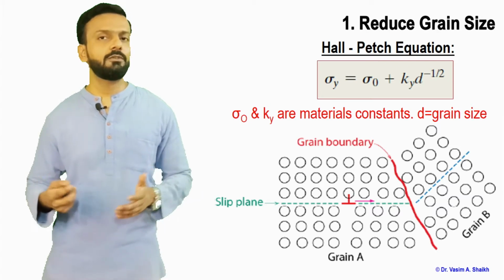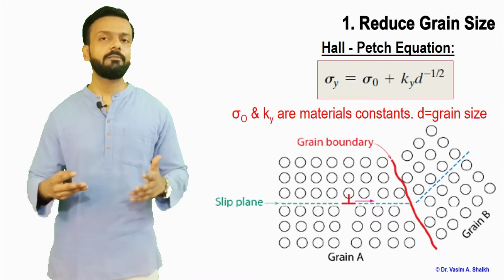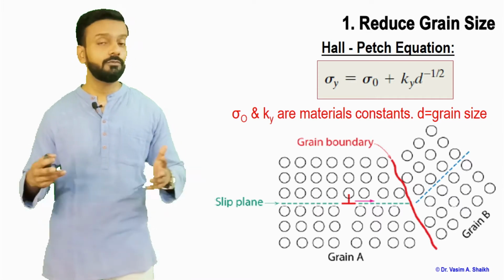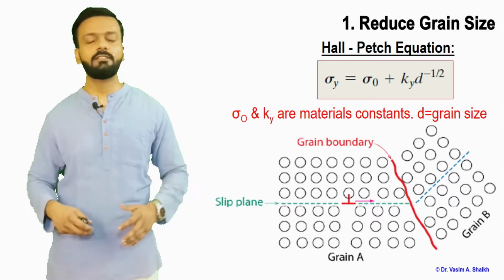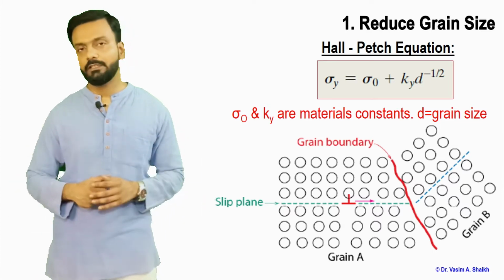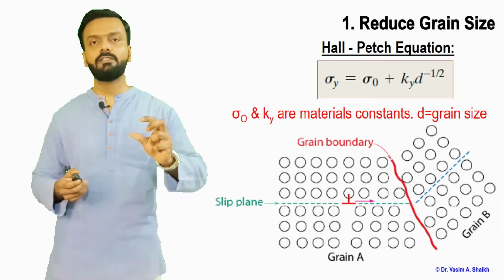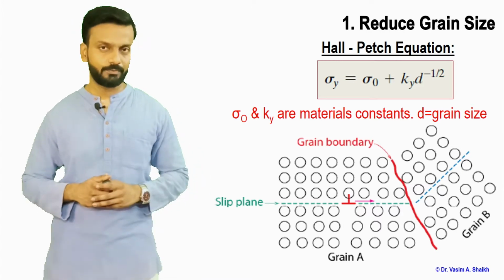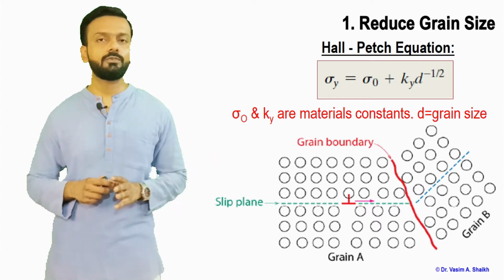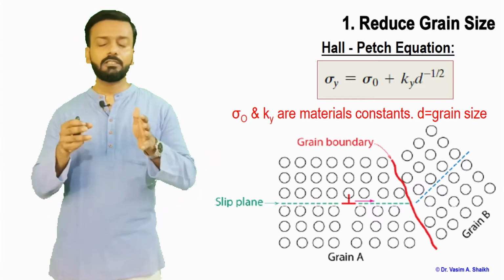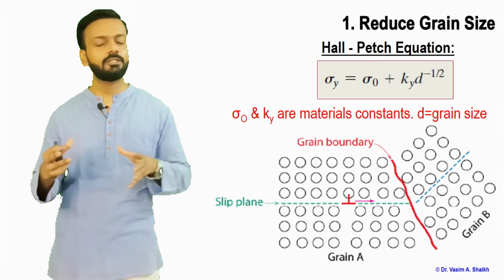But one will ask, as we are reducing the grain size, what is the limit to which we can reduce it? Can it go on for infinity? Can you keep reducing the grain size and the strength keeps increasing? No, that is not the case. At one point, the size of the grain will approach the size of a dislocation. Once it reaches around 10 nanometers or so, the dislocation has reached the size of the grain, or the grain has reached the size of the dislocation.